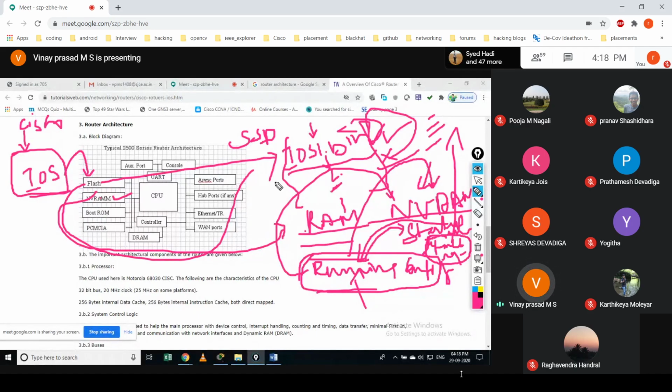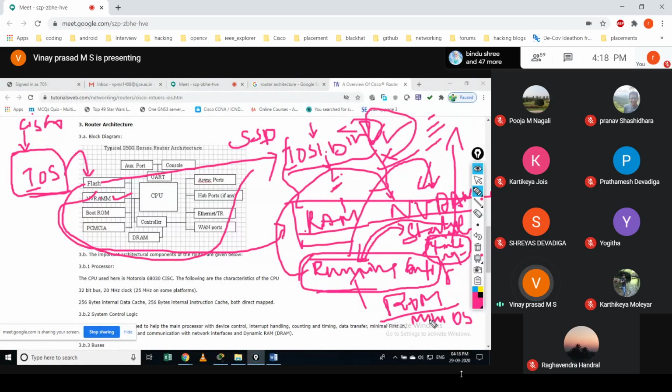And we have something called ROM. So we have RAM as well as NVRAM, and we have flash memory, and another one is ROM. In this ROM, we put some mini OS, a mini operating system.